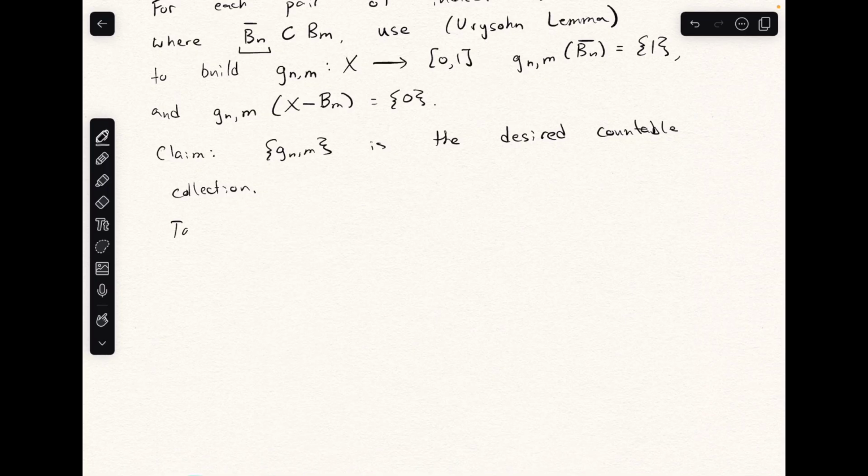So take x naught belonging to X and U, which is a neighborhood of x naught.